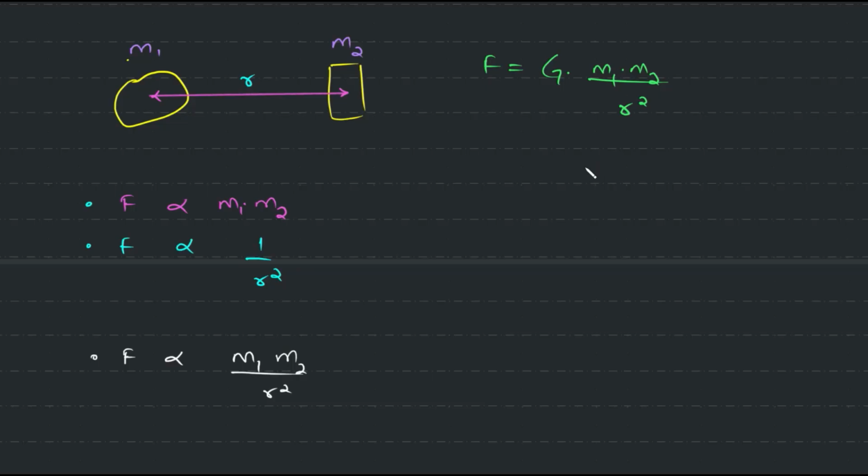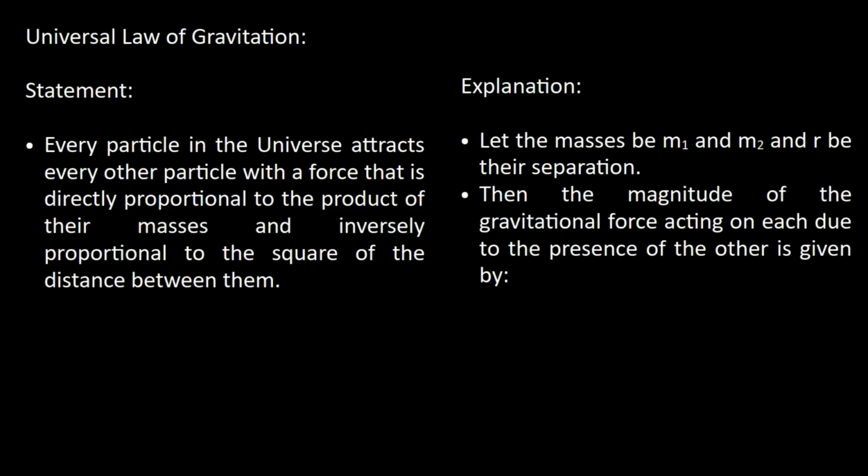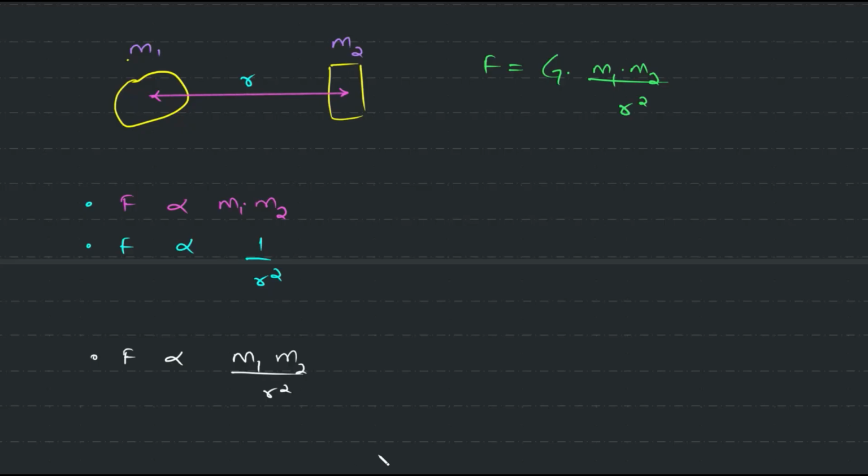That's it. So let's read through. Every particle in the universe attracts every other particle with a force that is directly proportional to the product of their masses and inversely proportional to the square of the distance between them. So the explanation is that let the masses be m1, m2 and so on. So we end up with this particular formula.